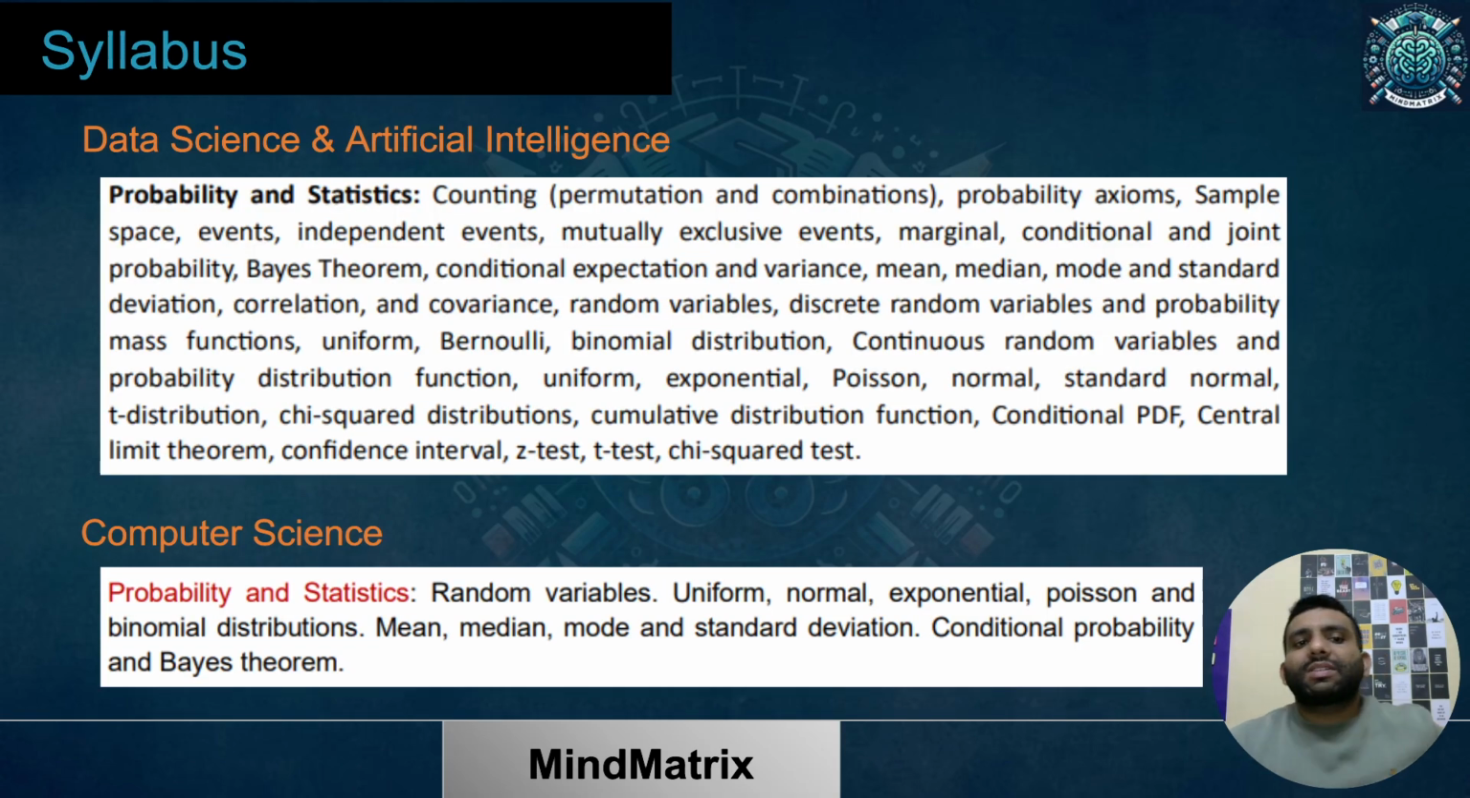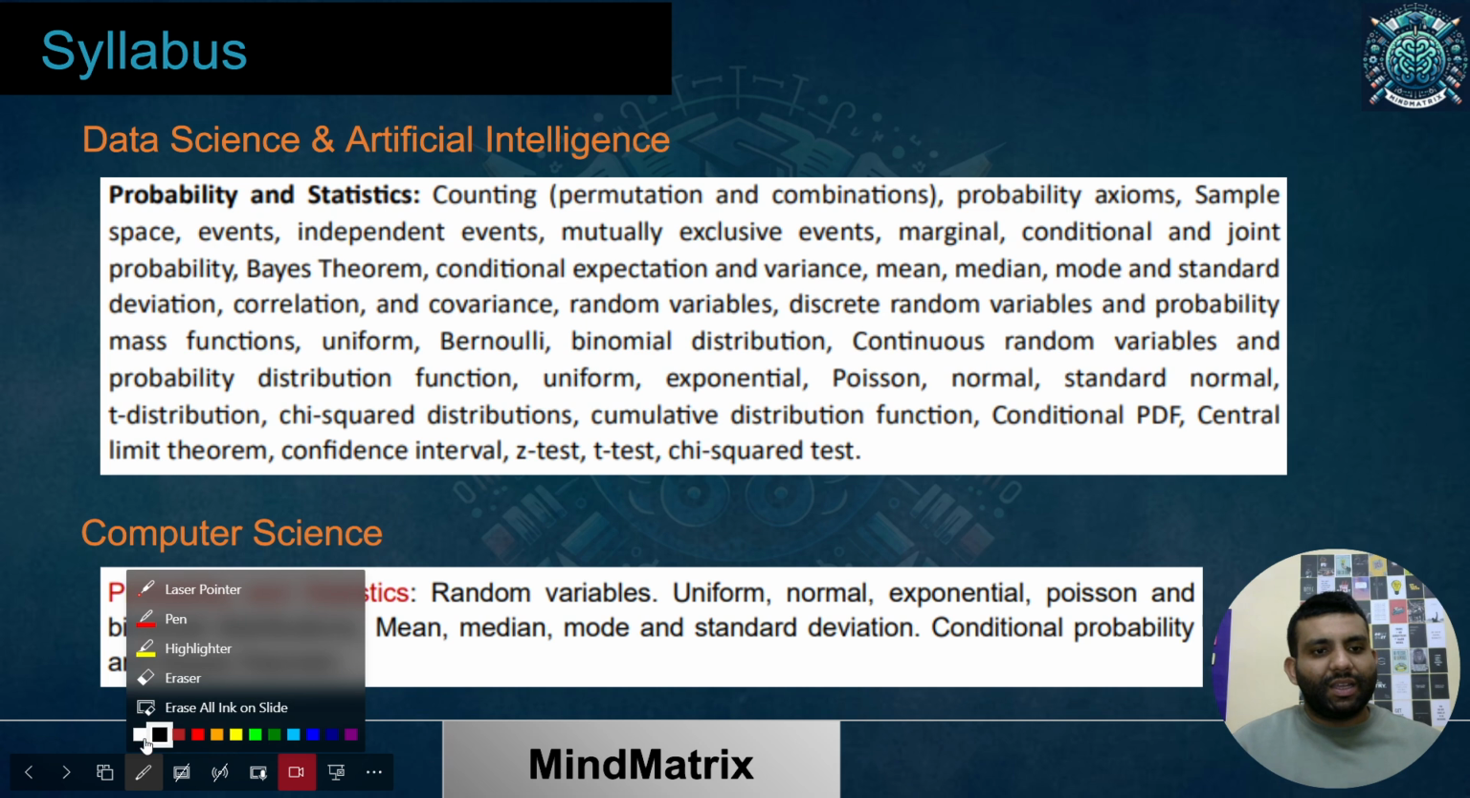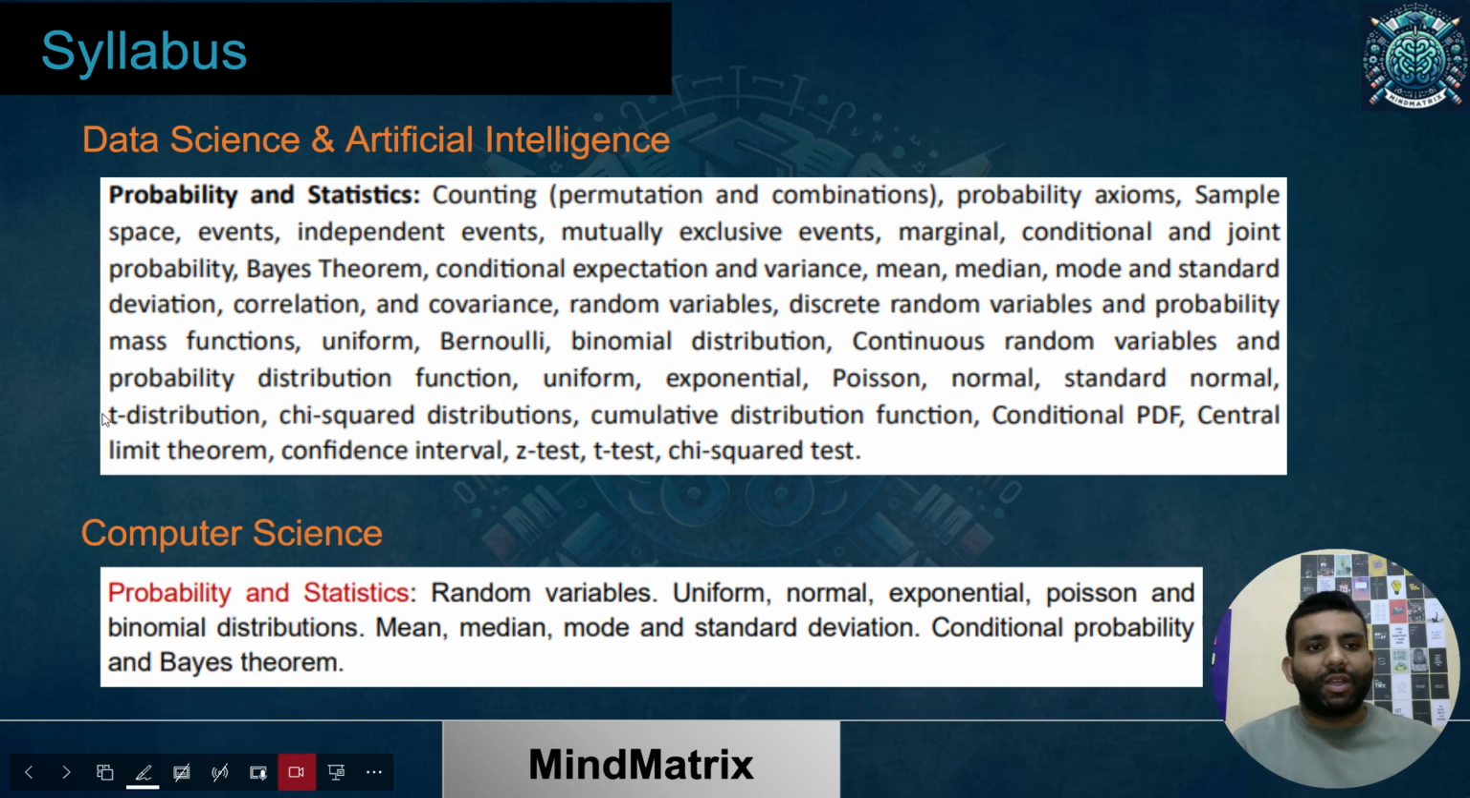The syllabus is mentioned over here. I have taken a snapshot. You can see that there is not much difference apart from this statistics part. The statistics part is quite a bigger one, and basically it involves the tests as well. If I just mark it with red, it would be better. So this part includes, I'm not talking about the cumulative distribution function, that I'll be covering, conditional PDF I'll be covering, and the central limit theorem I'll be telling you as well.